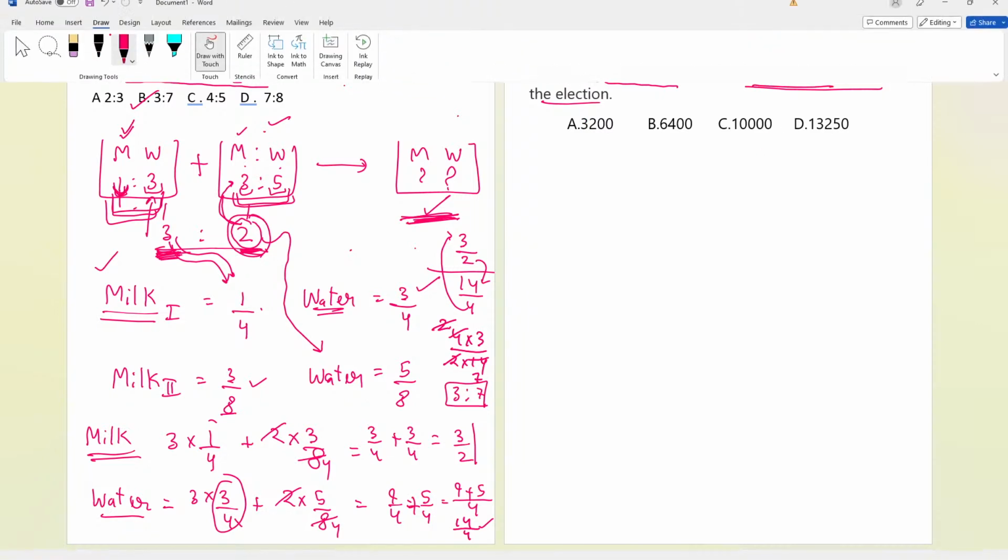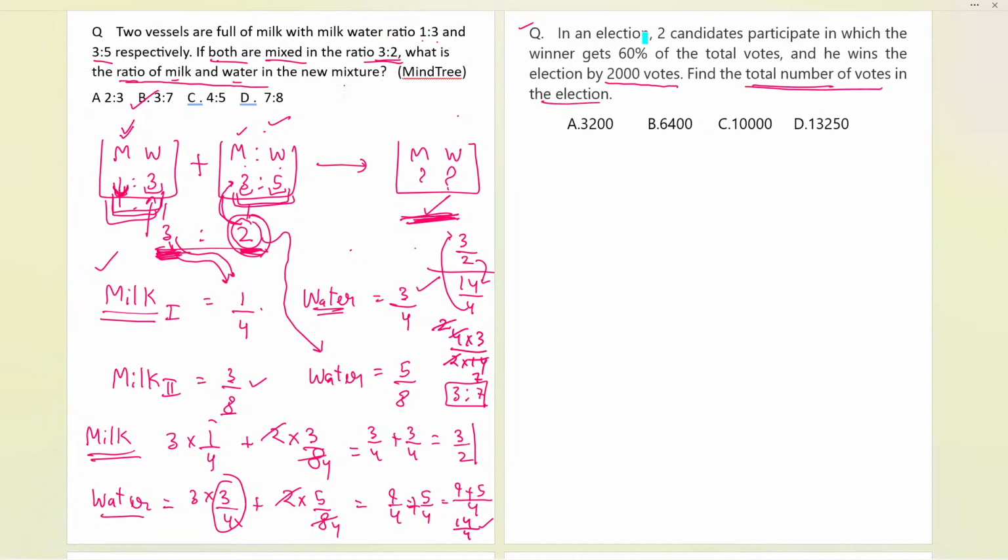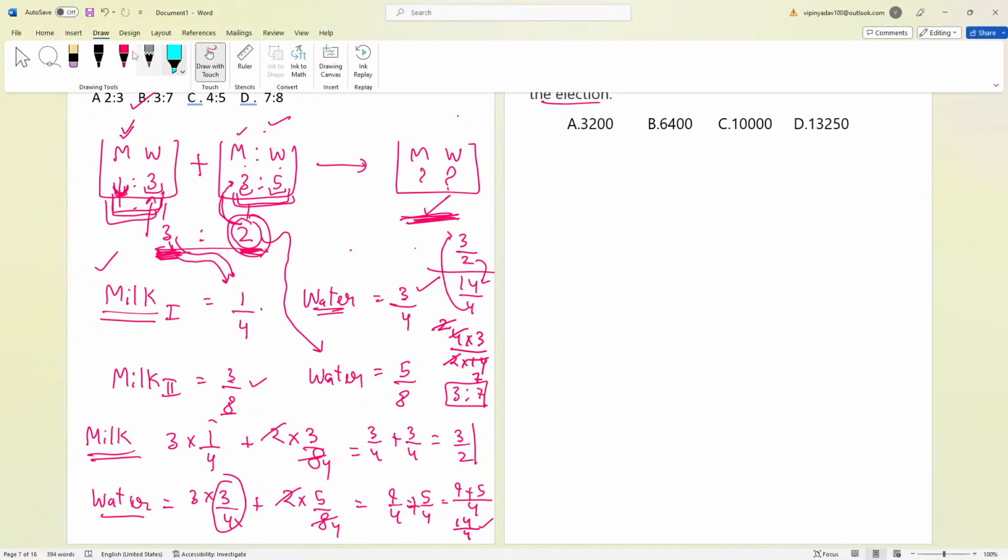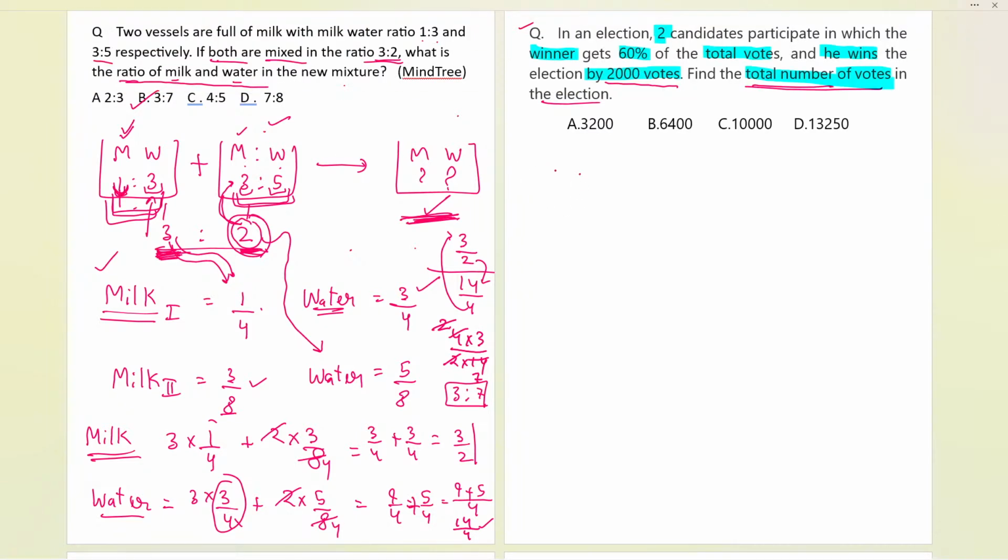Okay, let me explain once again if you are not clear with this part. Two candidates participated, and the winner gets 60% of the total votes, and the one who wins has won by 2000 votes. We need to find the total votes, but we don't know exactly what the total number of votes is. So that's why we are going to assume the total votes as 100.